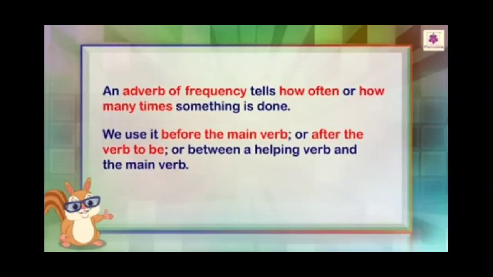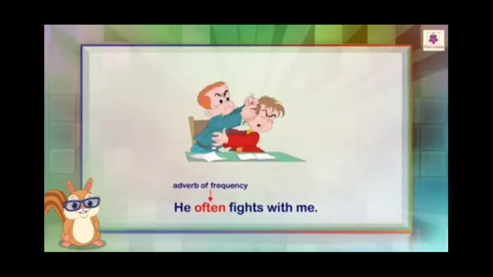Next type is adverb of frequency. Adverb of frequency tells us how often or how many times something is done. It answers the question how often or how many times. For example, he often fights with me.